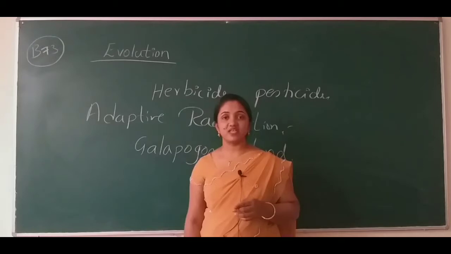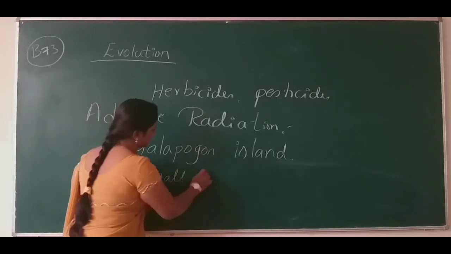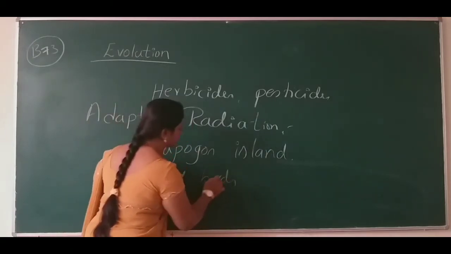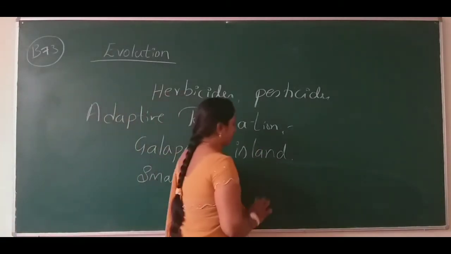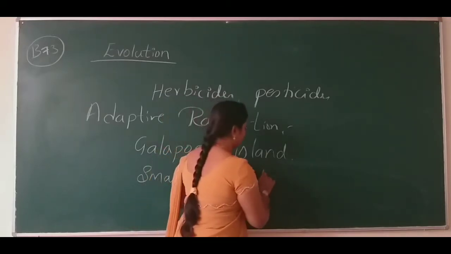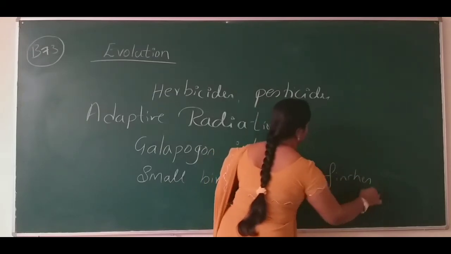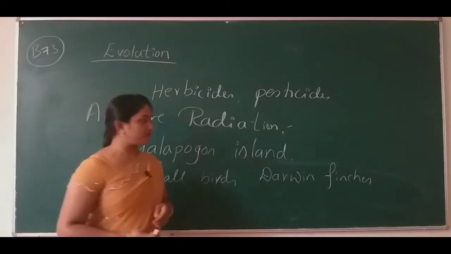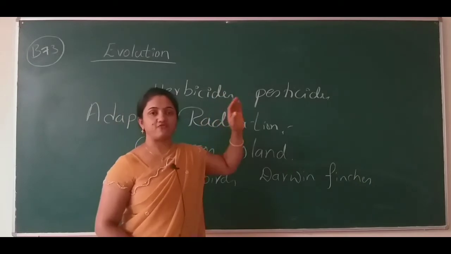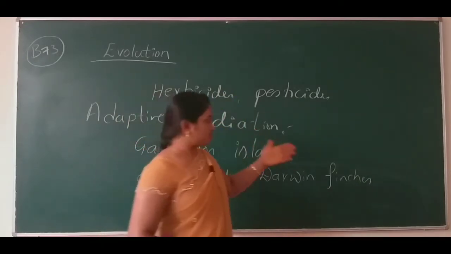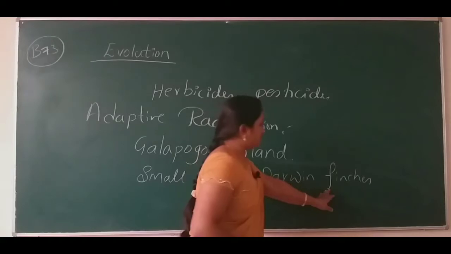What did he observe there? He observed small birds. Many species were present, but he was wondered by seeing the small birds. Nowadays, we call them Darwin finches. In the next minutes, I am going to show the picture of the finches, and also the pictures of the marsupials and others through the textbook, so that you will have clarity of all these things.